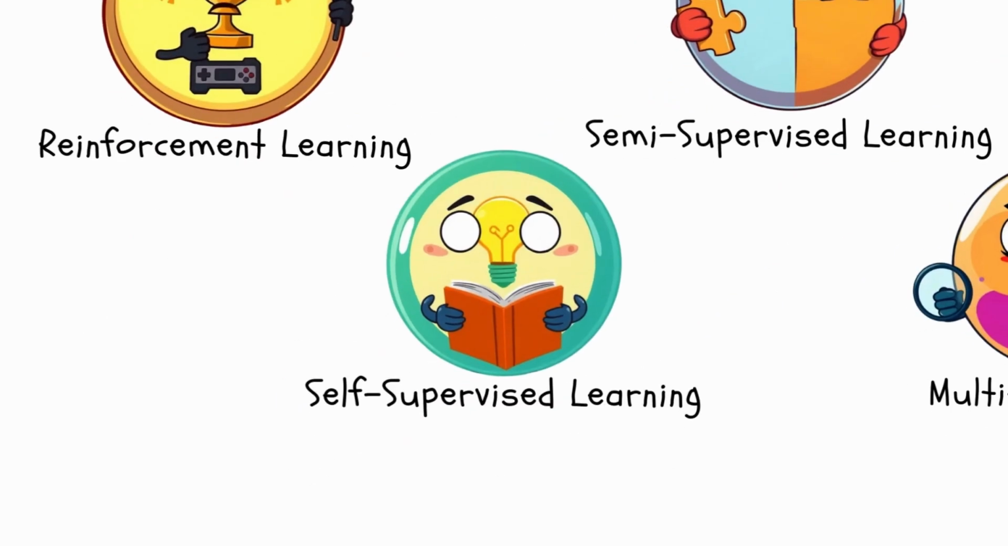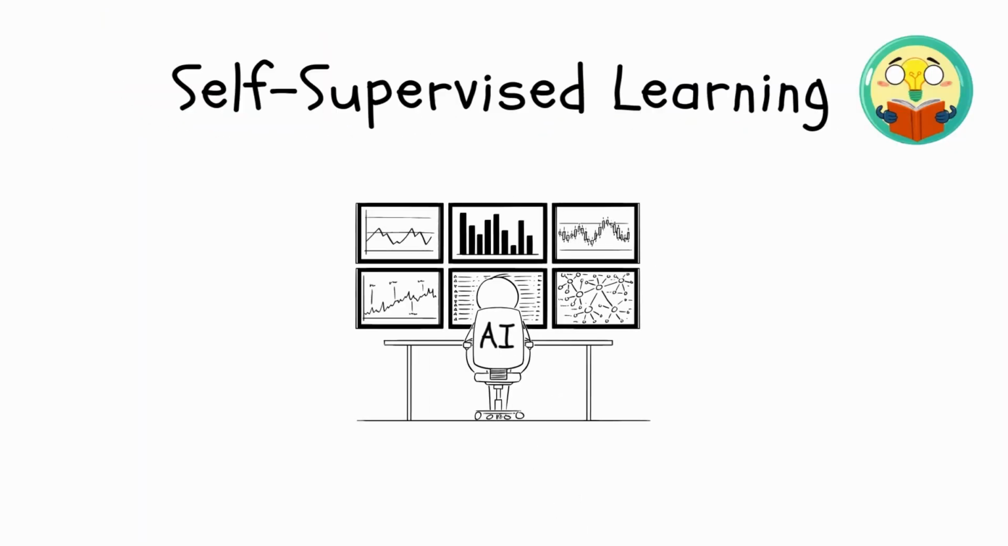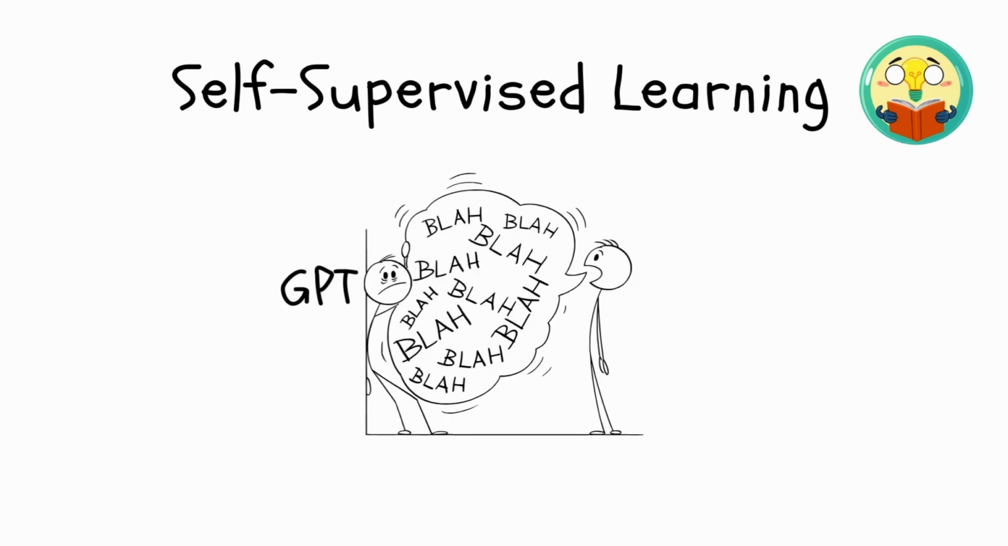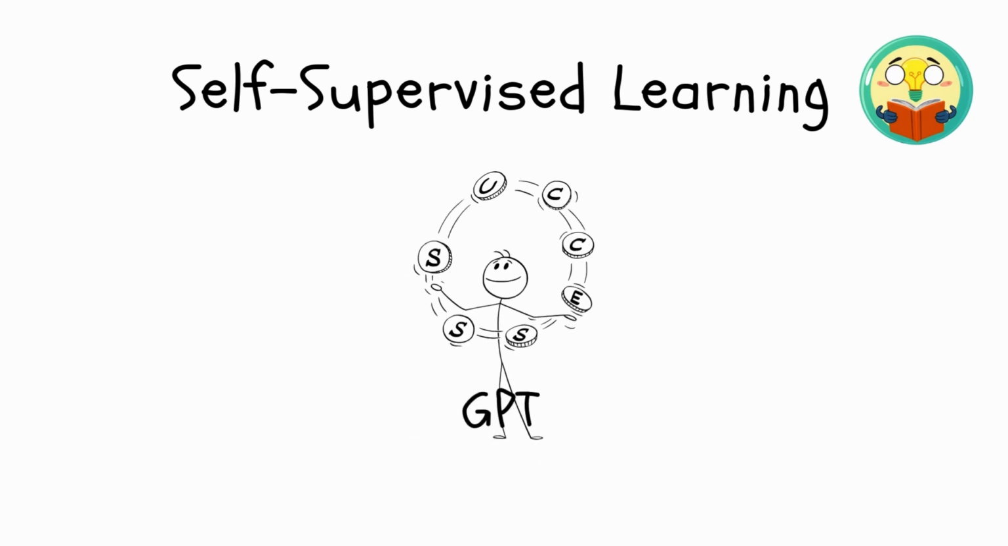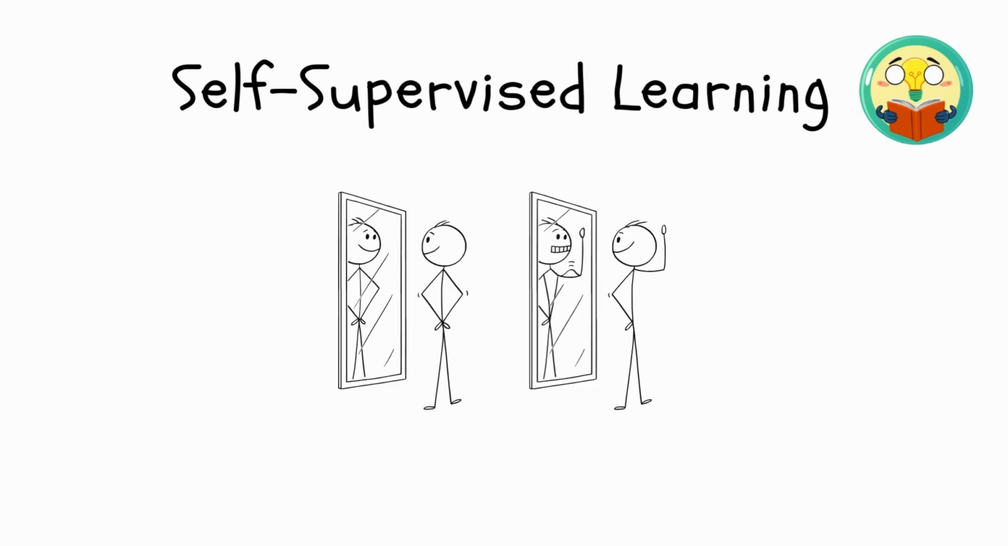Next is self-supervised learning, a cutting-edge method where AI generates its own labels from raw data without human intervention. Language models like GPT learn by predicting missing words in sentences, enabling them to generate text or translate languages with remarkable accuracy. Similarly, an AI might take black and white images and learn how to restore their original colors, all by itself. This approach mimics how humans learn through observation and deduction.